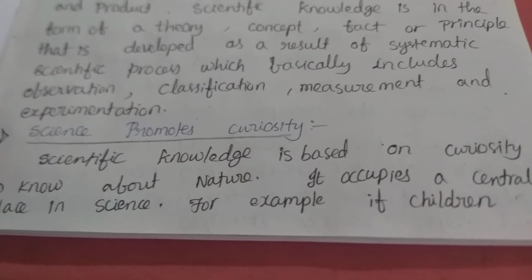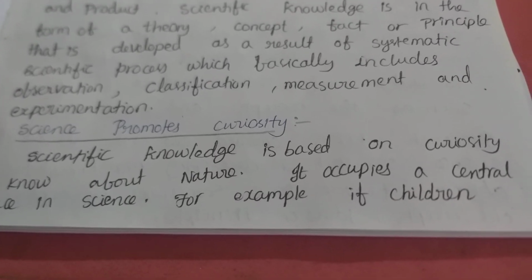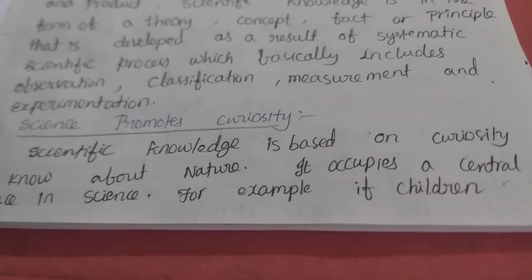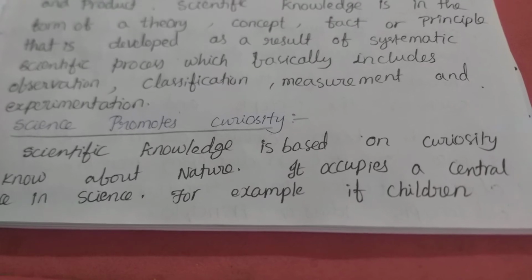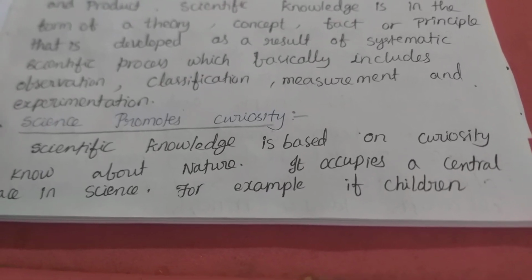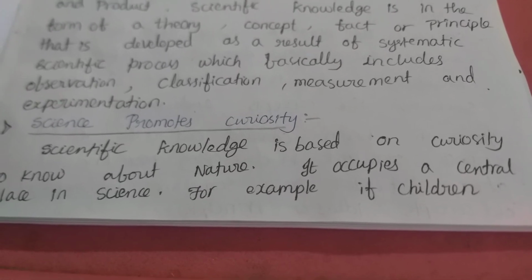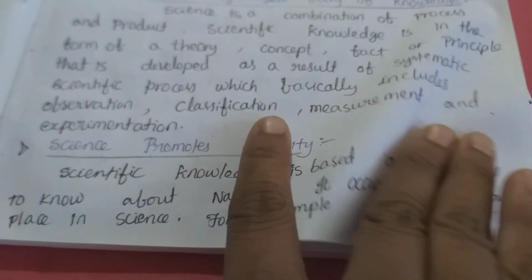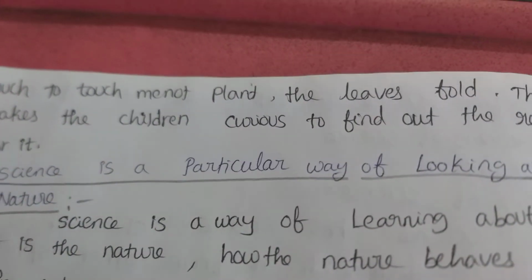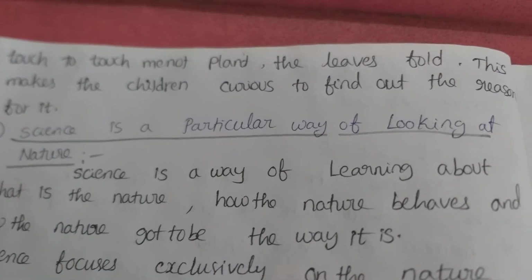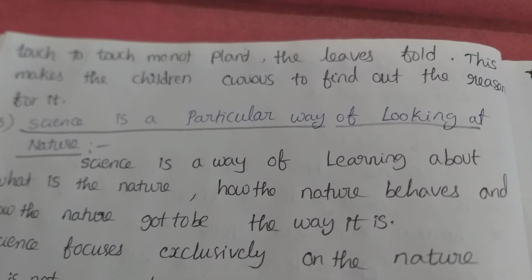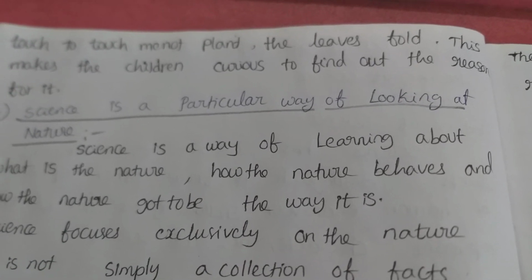Science promotes curiosity. Scientific knowledge is based on curiosity to know about nature. Everyone has curiosity about what is happening in nature. It occupies a central place in science. For example, if children touch a touch-me-not plant, the leaves fold. This makes the children curious to find out the reason for it. This is how science promotes curiosity, very, very important.